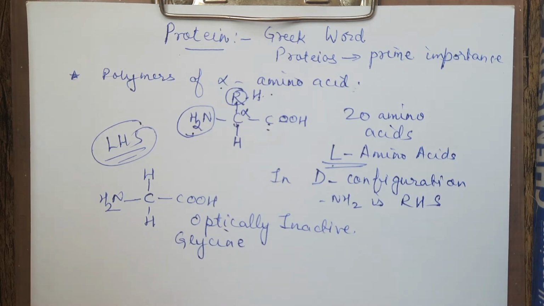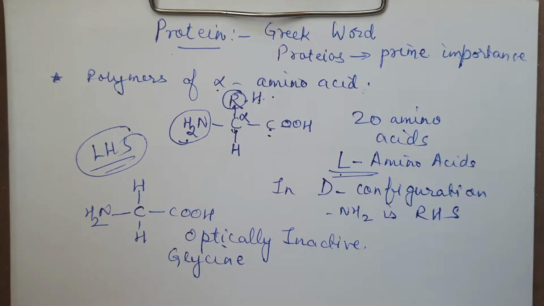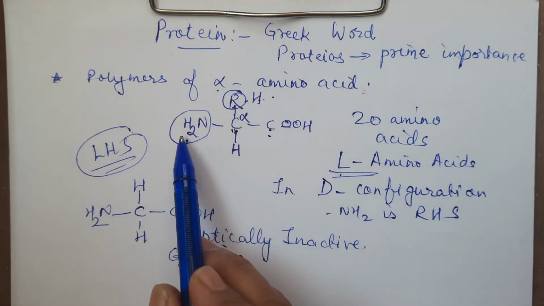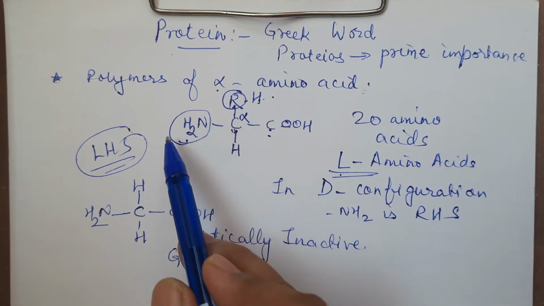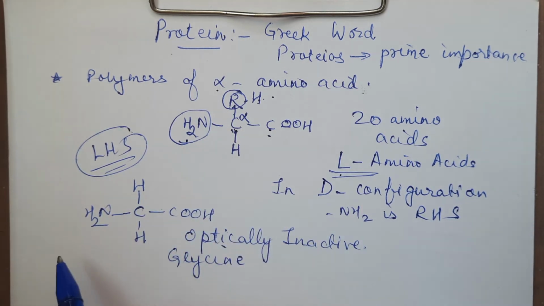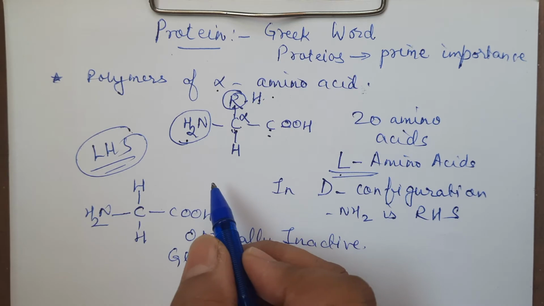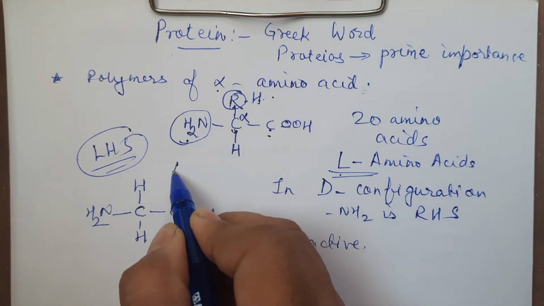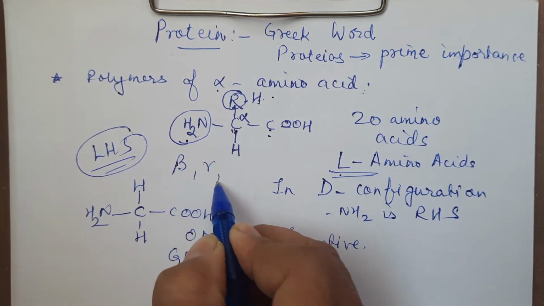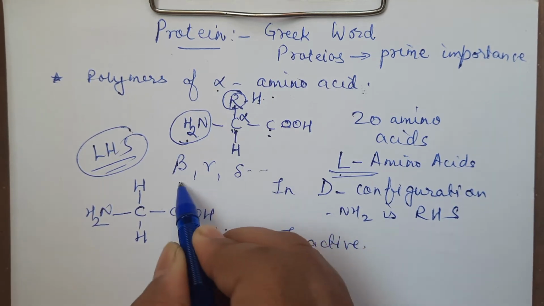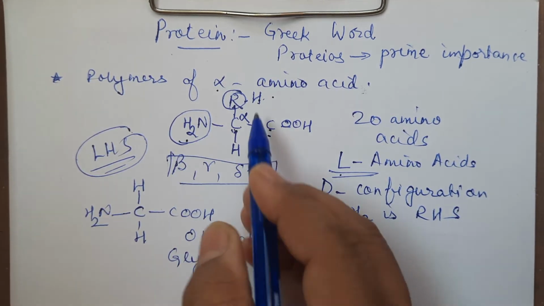So you need not learn in chemistry all the structures of the 20 amino acids. We can learn 4 which are commonly asked. If suppose this NH2 group is present on the next carbon atom or the still next one, you will have different types of amino acids that will be called beta, gamma, delta, and so on. But proteins have only alpha amino acids.